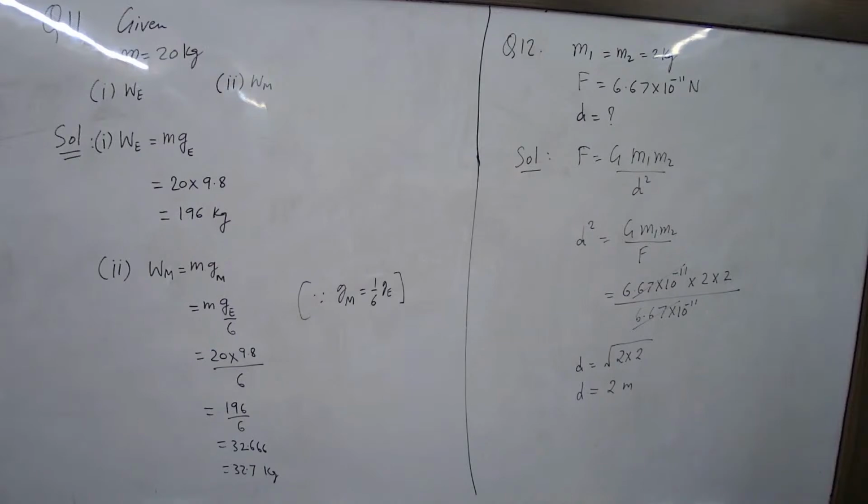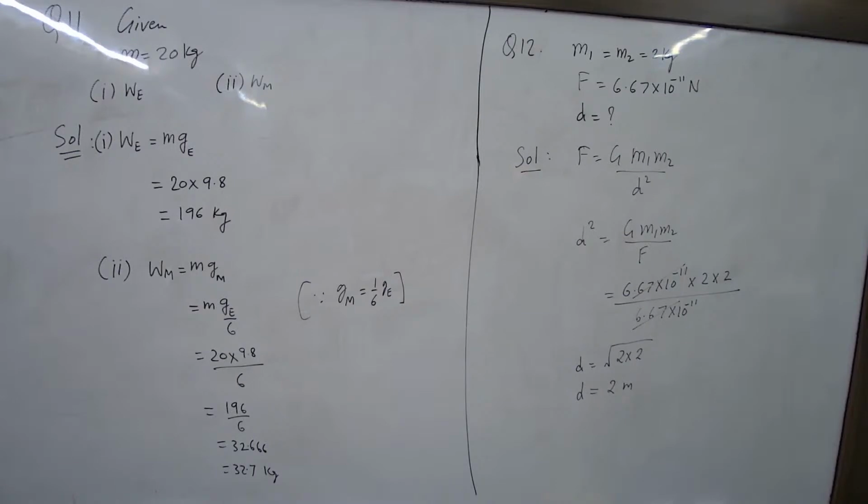Next question. Distance between Earth and Moon is given, that is D is given. Mass of Earth is given.